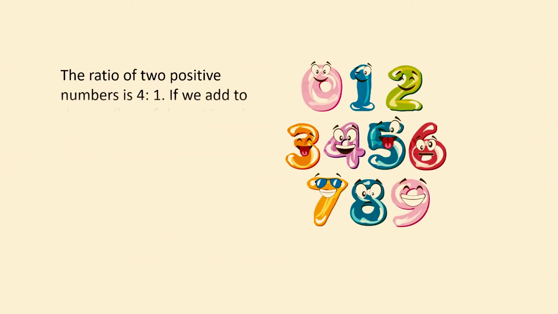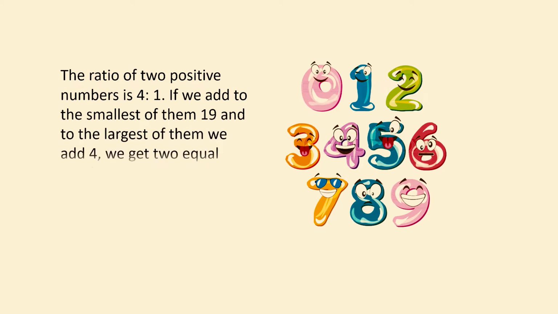The ratio of 2 positive numbers is 4:1. If we add 19 to the smaller of them and add 4 to the larger of them, we get 2 equal numbers. Find the 2 numbers.